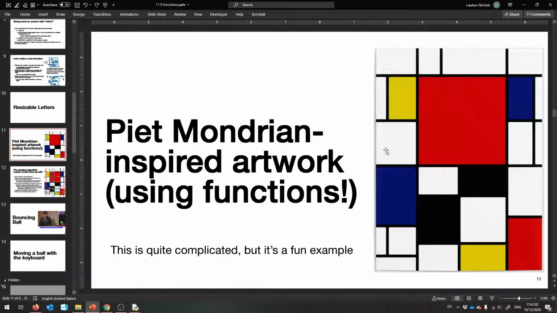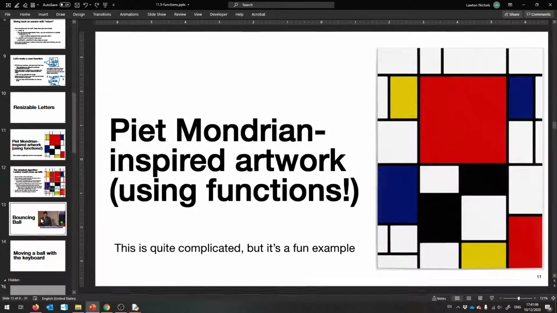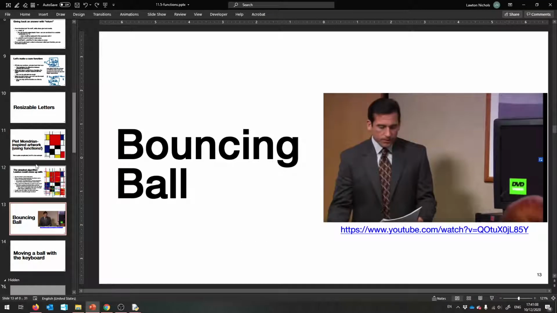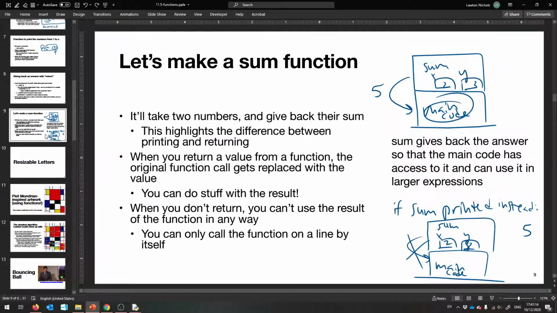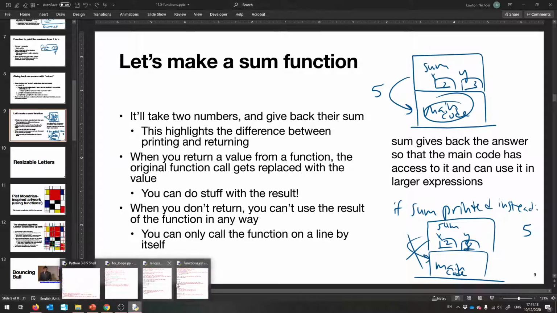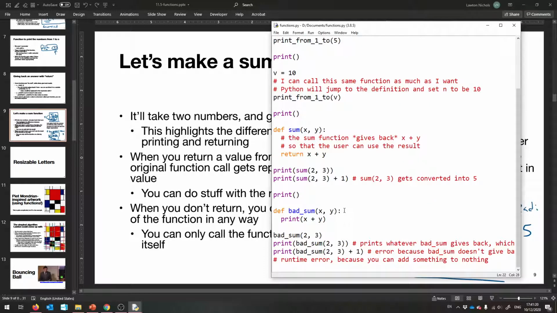Then we'll make code that draws these cool paintings. We'll bounce a ball on a screen. We'll move a ball with a keyboard. This is all stuff that it would have taken way too long to do without functions, but now we can with functions. So try and take all this stuff to heart. Try and study this. I know we haven't made the turtle draw anything today, but this was necessary so we can do extra cool stuff next time.